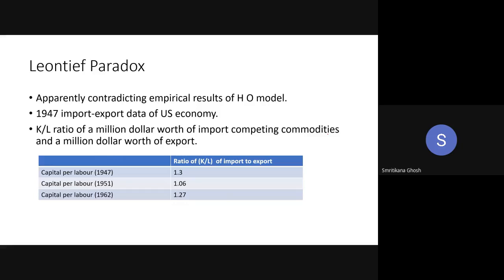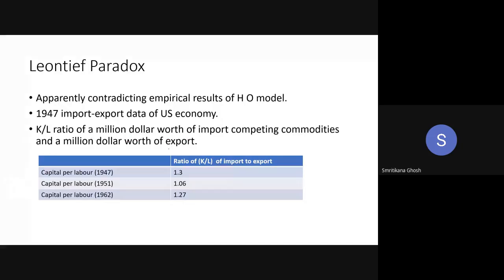you are concentrating in a single economy. So in that case, if you are going to find out the import data, that means you are going to get the data of some other country. So you cannot compare K by L of another country with K by L of the domestic country and make some conclusion. You have to take everything of the domestic country. So that is why in place of import, he is taking that import competing sector. And K by L ratio of the import competing sector he has chosen.